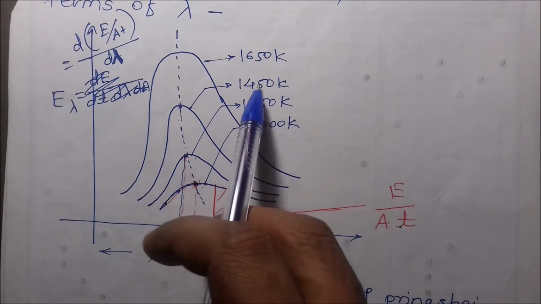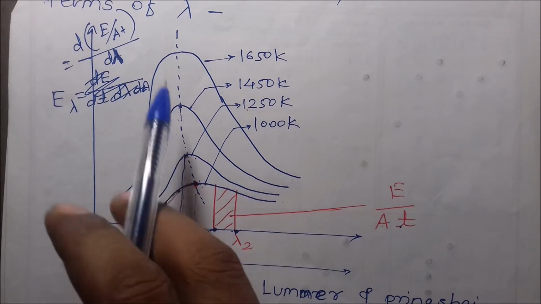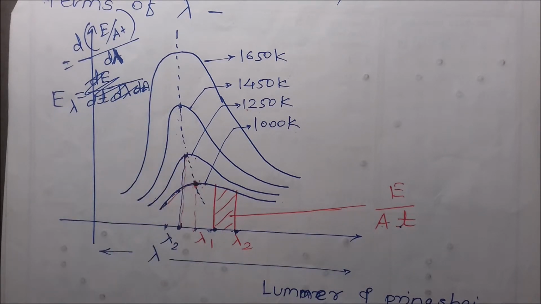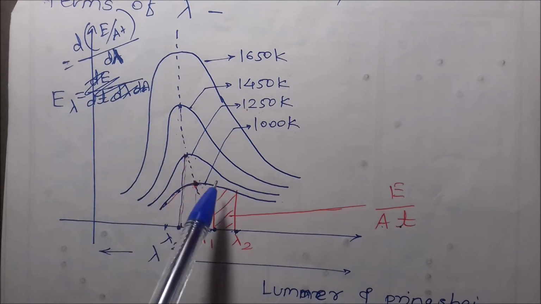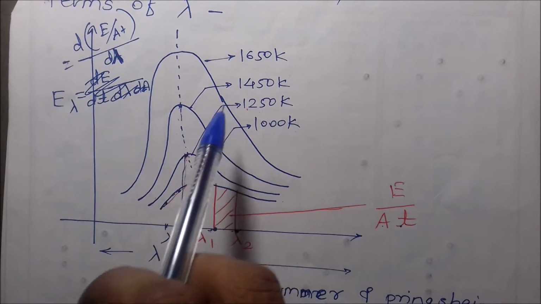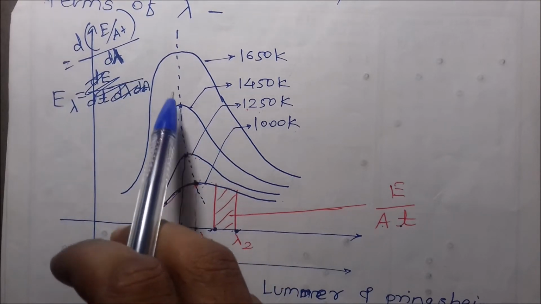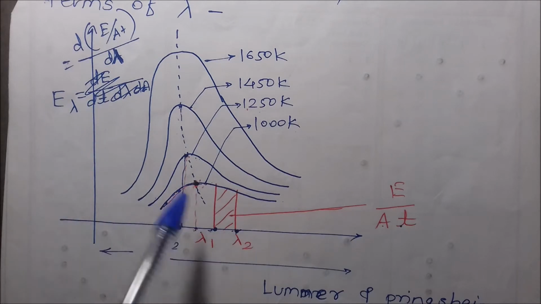As temperature increases, the height of the graph increases, meaning total radiated energy also increases. As temperature of the body increases, the peak shifts towards the left. Means as we increase the temperature of the body, lambda max decreases.